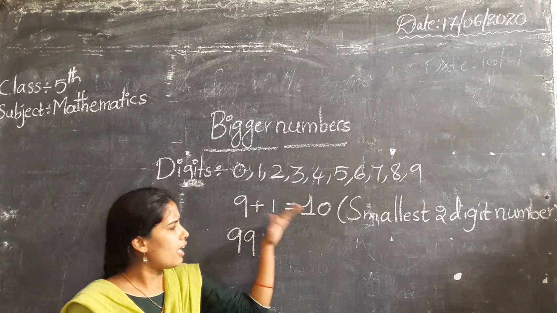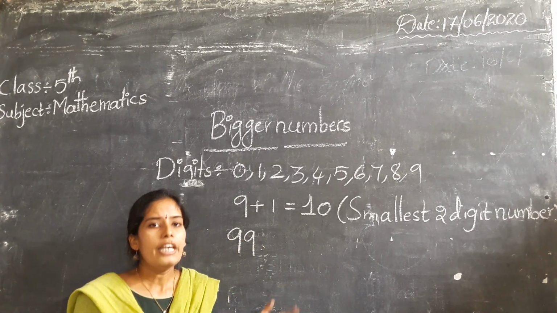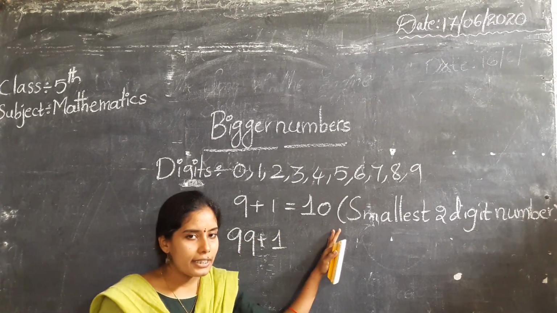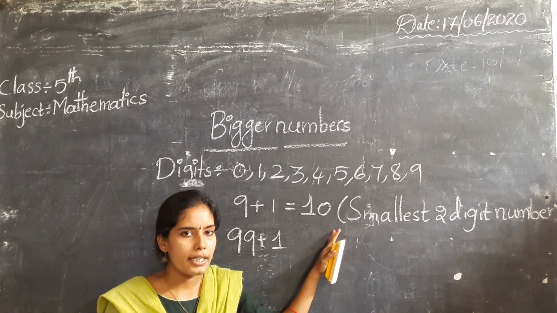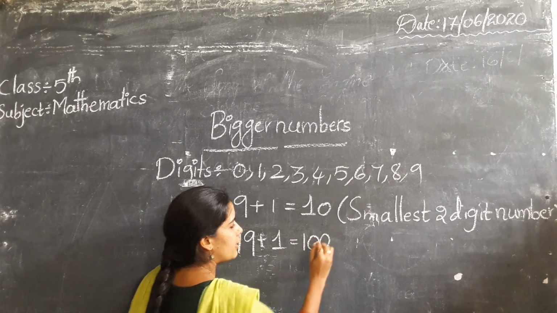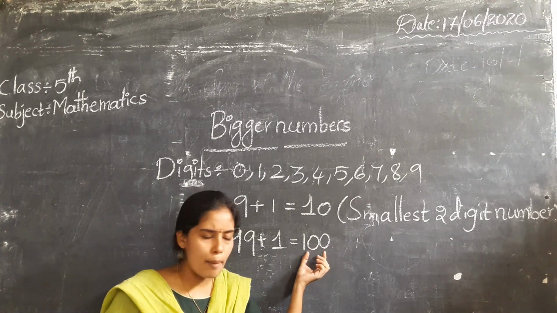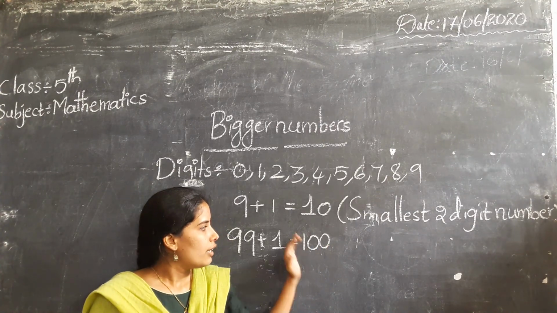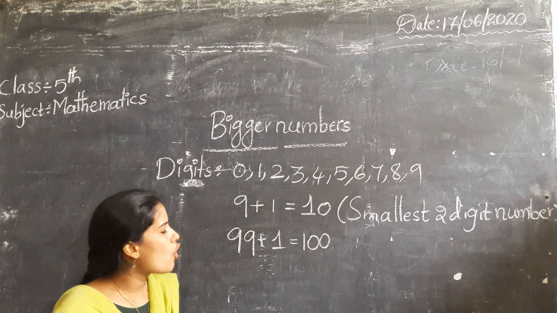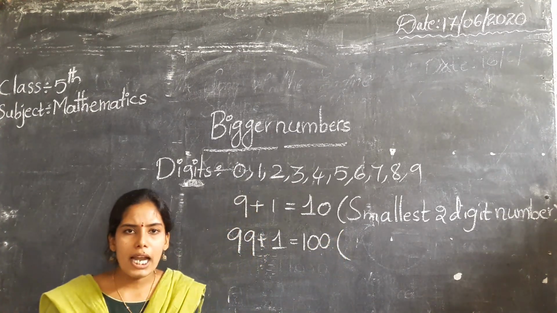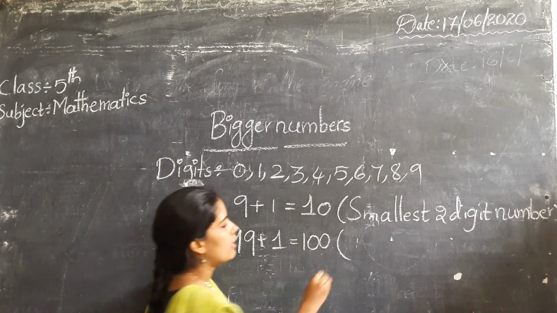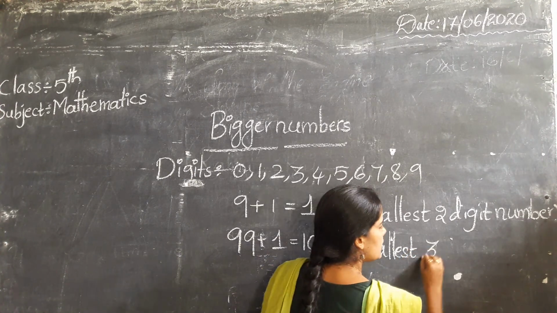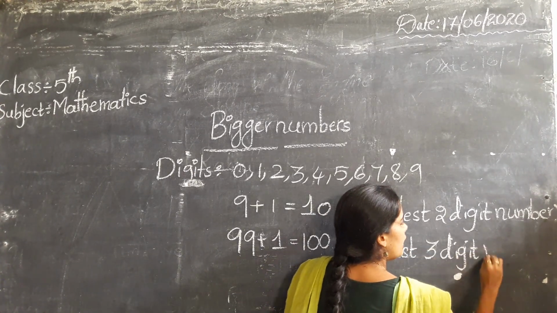After 99, what will we get? In the same way, if we add 1 to 99, what is the next number of 99? That is 100. Can you count the number of digits? 1, 2 and 3. We get 100. In 100 also, one specialty is there. This is the smallest three-digit number.